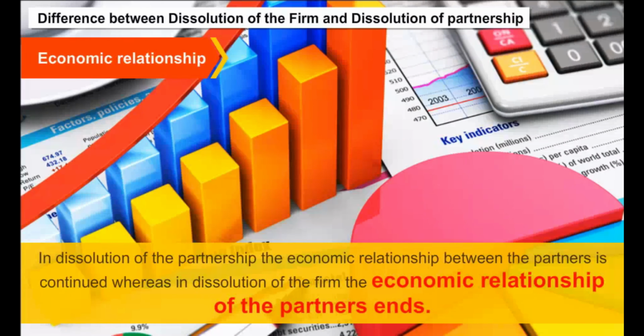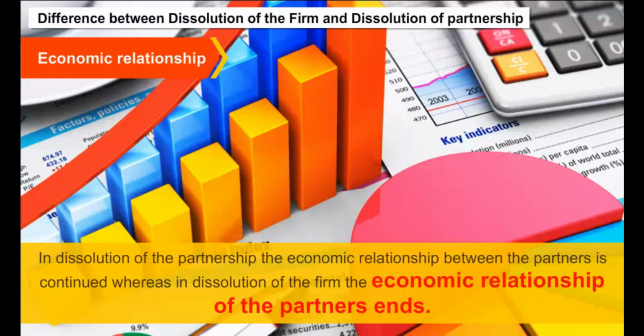A. Treatment of losses. Any loss arising in the firm, including deficiencies of the capital, needs to be paid: A. First out of profits. B. Next out of capital of the partners. C. By the partners individually out of their profit-sharing ratio.